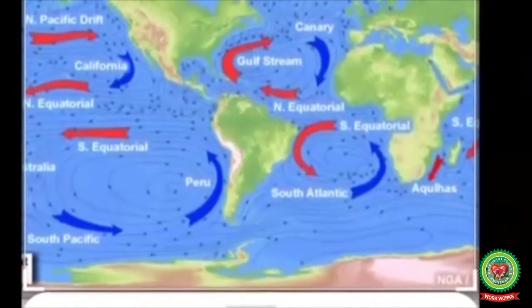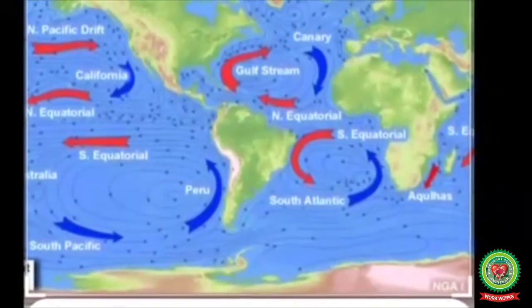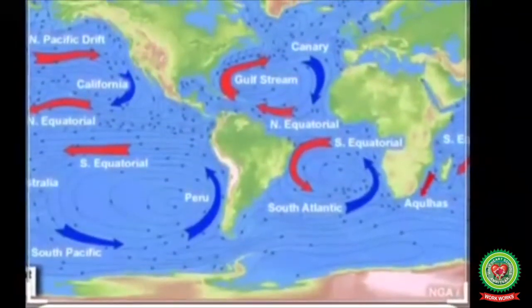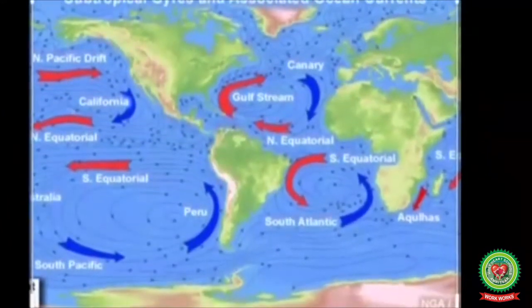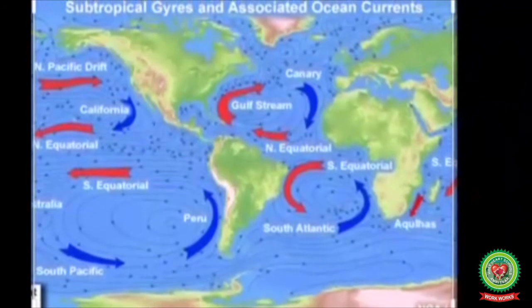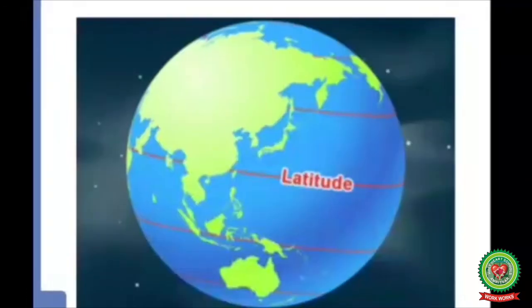The temperature in the western part of the Pacific Ocean exceeds 28 degrees Celsius in the tropics, whereas it is just 25 degrees Celsius in the eastern part of this ocean.